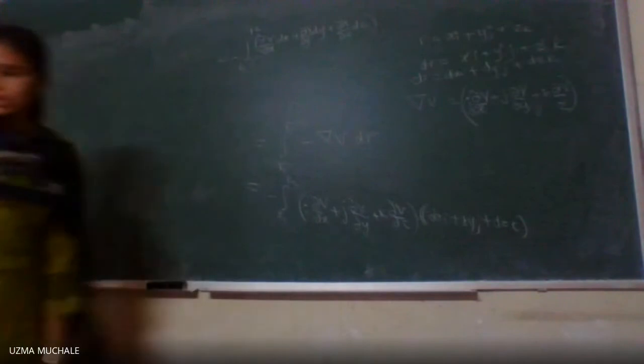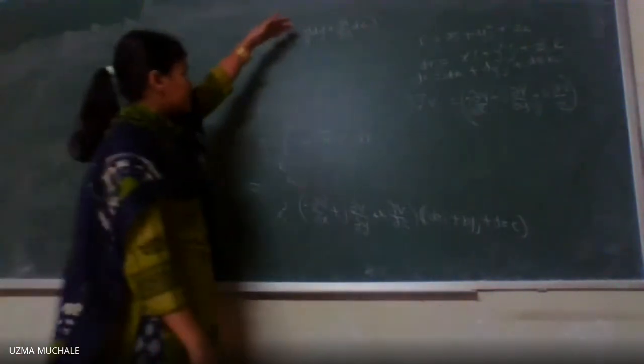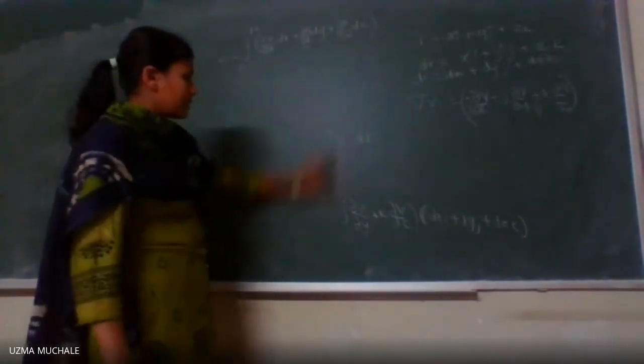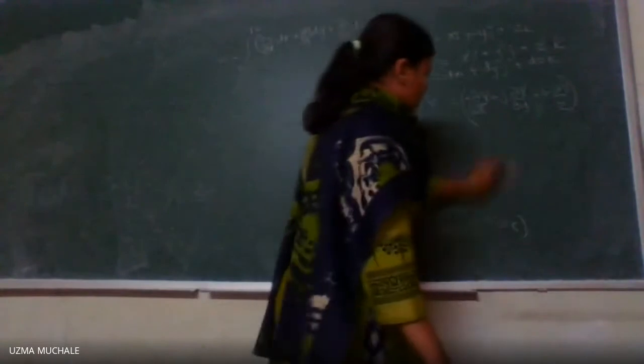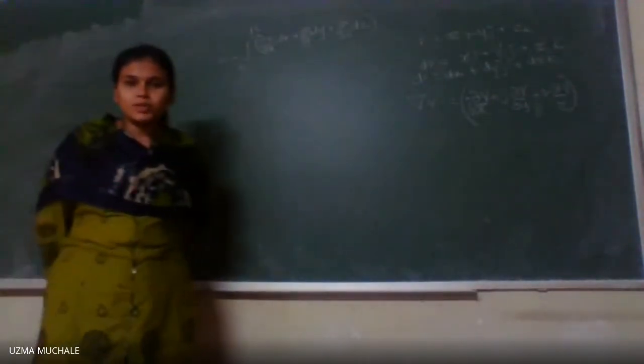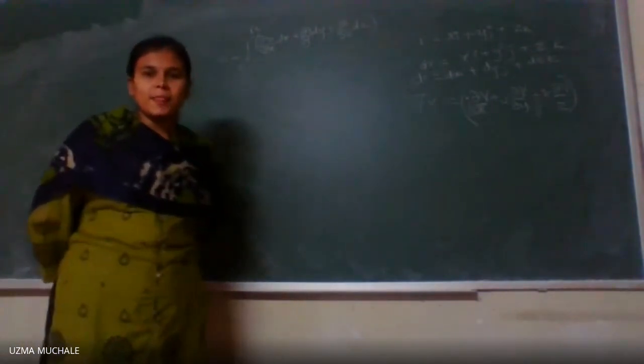Right. So what is this? Can anyone tell me what this is: dou V by dou x dx plus dou V by dou y dy plus dou V by dou z dz? Somewhere in your BSc you have solved total derivative questions. df is equal to dou f by dou x dx plus dou f by dou y dy plus dou f by dou z dz.